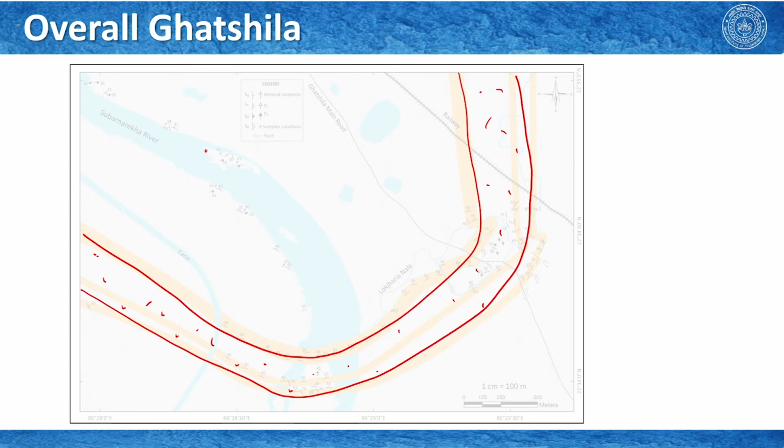Now, what we have seen in this entire place, if we try to plot or consider the data in and around, then we see that here the fold axis F1, let us mark it this way, this is F1. Okay. F1 here is like this, and 20 degrees is the plunge.